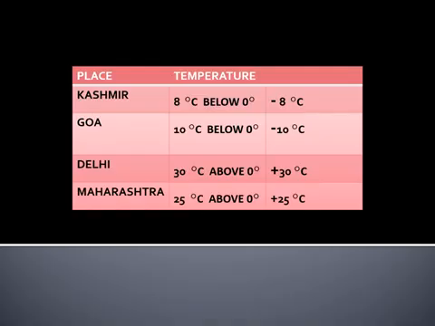Temperature of Delhi is 30 degrees Celsius above 0 degree. Above means plus 30 degrees Celsius. Now temperature of Maharashtra is 25 degrees Celsius above 0 degree. Above means plus. So we can write it as plus 25 degrees Celsius. Understood, students? Now we'll see another example.